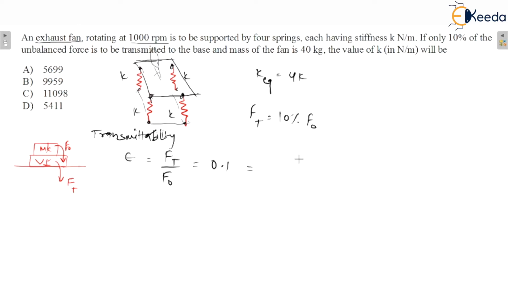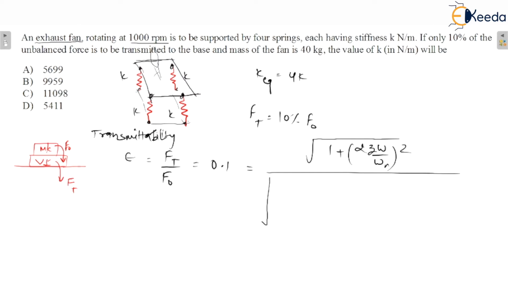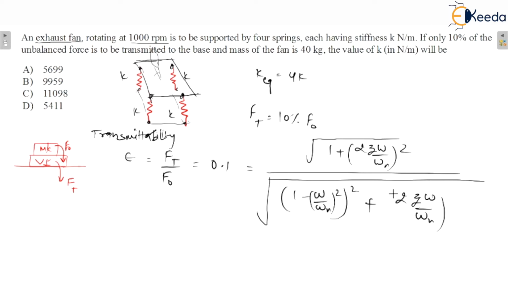And we know that the transmissibility formula is under root of 1 plus (2 zeta omega by omega n) whole square upon under root of (1 minus (omega by omega n) whole square) whole square plus (2 zeta omega by omega n) whole square. Now you just have to put the values in this formula, and then you will get the answer. It is asking for the value of k in Newton per meter.